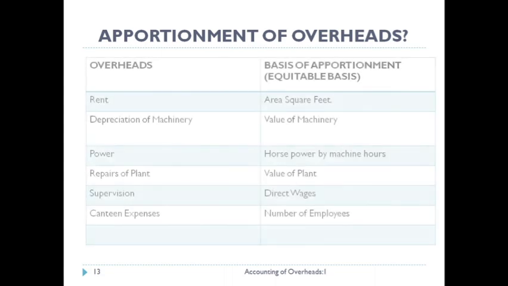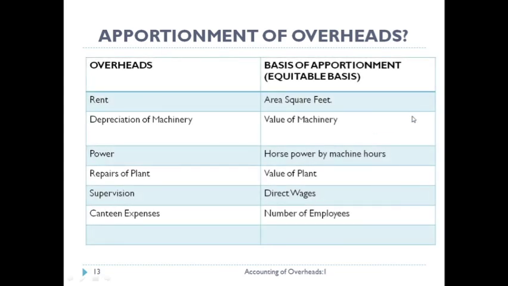Apportionment of overhead: I am here with some tabulated examples of overheads and their equitable basis. If you see this, the first one is rent. Rent is divided according to area in square feet. Depreciation of machinery: the basis of apportionment will be the value of machinery. Power: horsepower of machine. Repairs of plant: value of plant. Supervision: direct wages. Canteen expenses: number of employees.